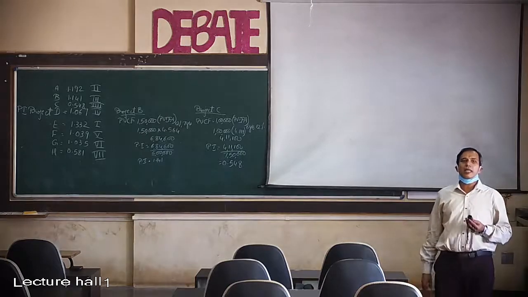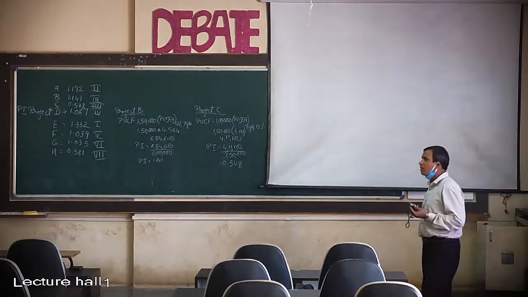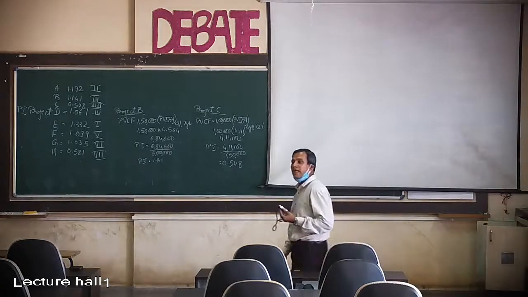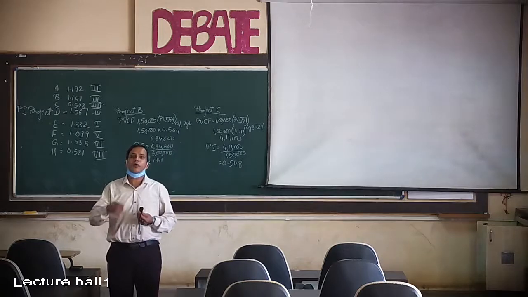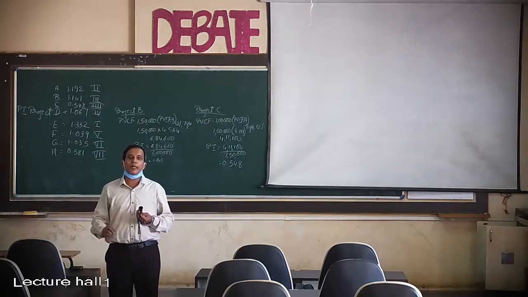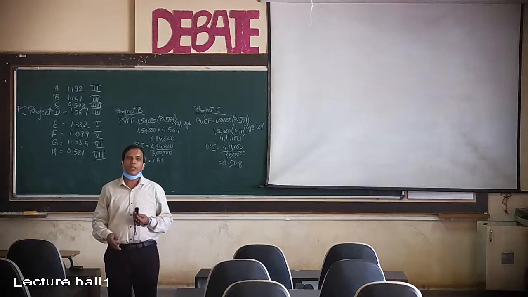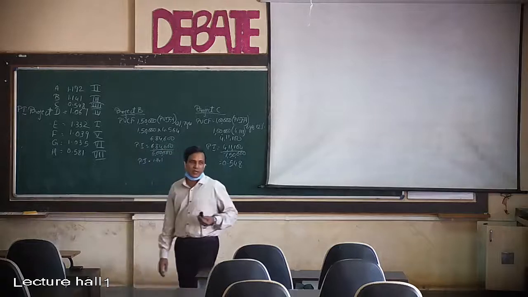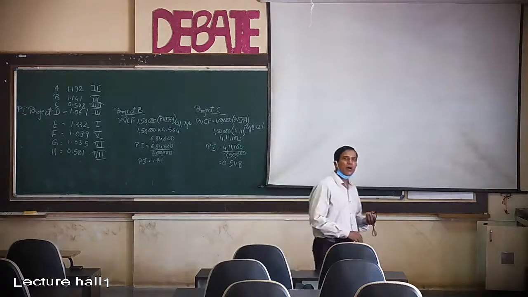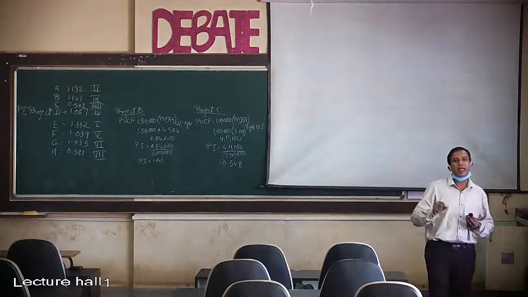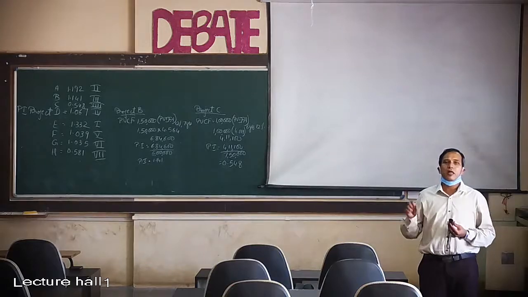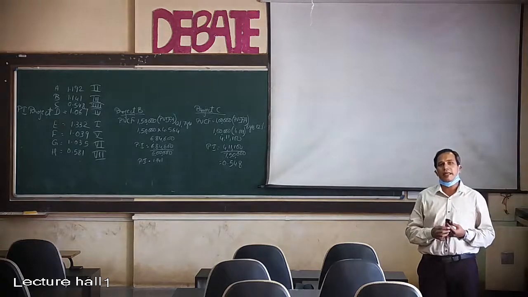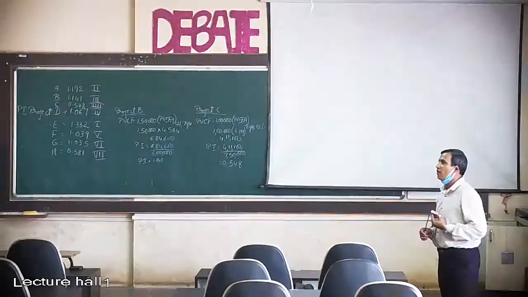So because of this, you will have to coordinate with these 5 stakeholders, and you will have to see whether the proposed project is suitable for me to implement, and will help me to achieve the desired objective of my business. You will have to have a concurrence of all these 5 stakeholders, and then take a call and decide upon the project. This is what we call project identification using environmental analysis.